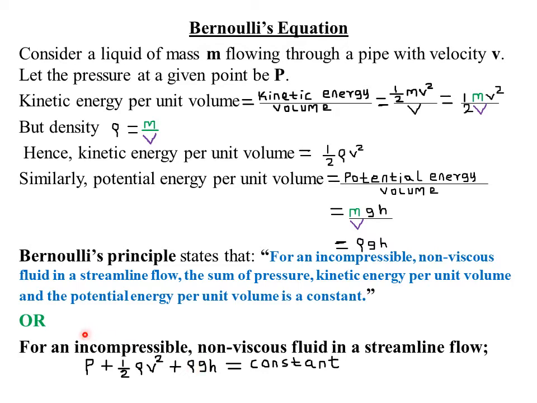So you can also state Bernoulli's principle in the form of an equation, provided that you give the conditions under which such an equation holds, then you define what each quantity denotes.